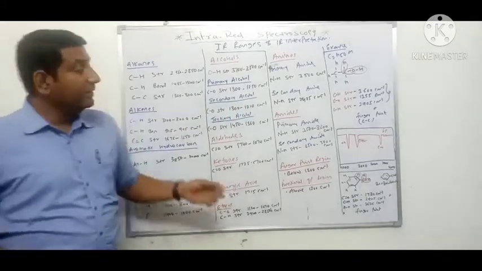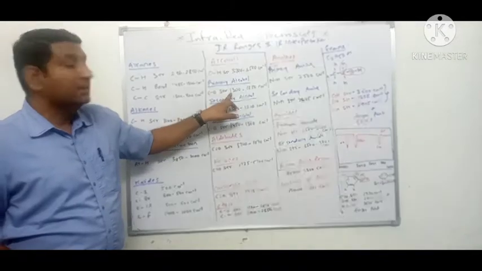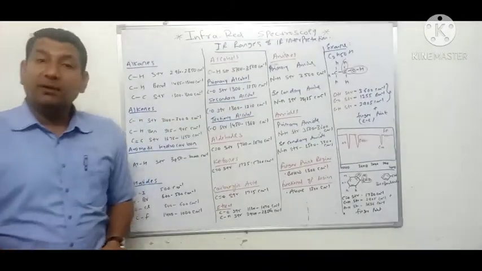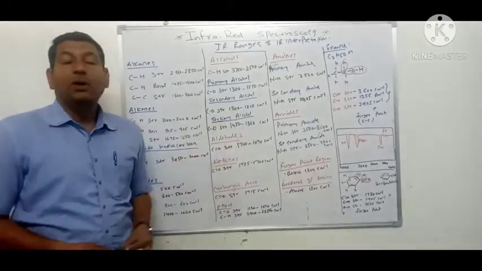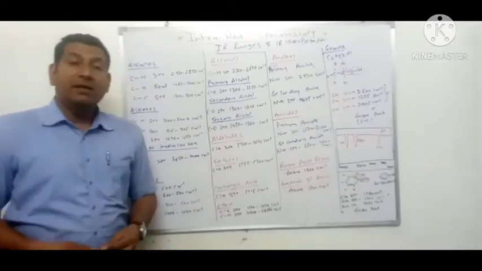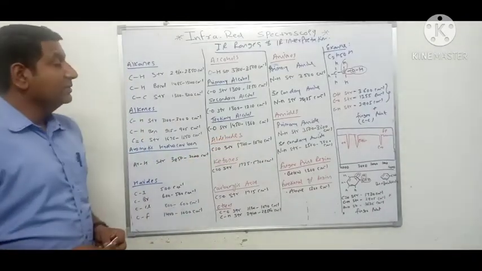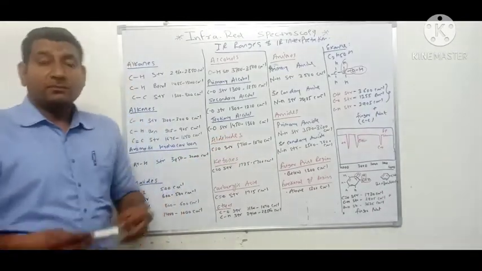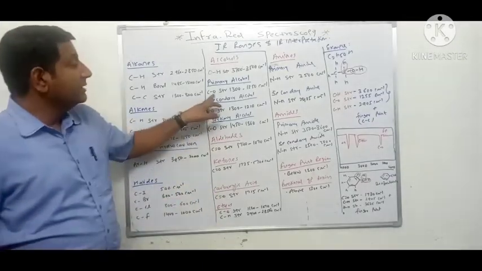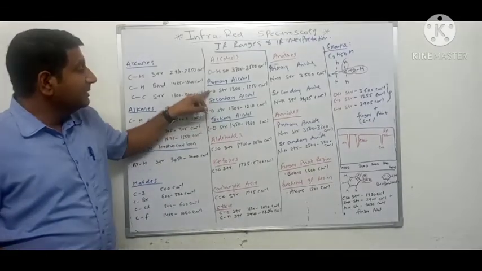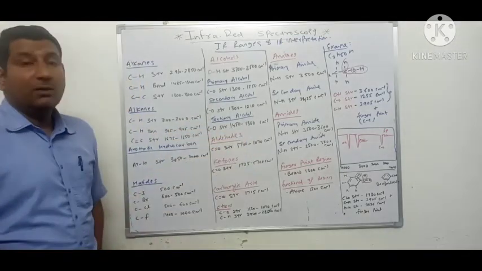Similarly, alcohols are classified into primary, secondary and tertiary. Primary alcohol has carbon oxygen stretching vibration at 1300 to 1250 centimeter inverse. Secondary alcohol has carbon oxygen stretching at 1300 to 1210 centimeter inverse. And finally, tertiary alcohol has CO stretching vibration at 1450 to 1360 centimeter inverse. So in alcohols, primary, secondary and tertiary, all the different types have different CO stretching vibrations. The stretching vibrations are almost similar in primary and secondary alcohol, but are on the higher side in tertiary alcohol.